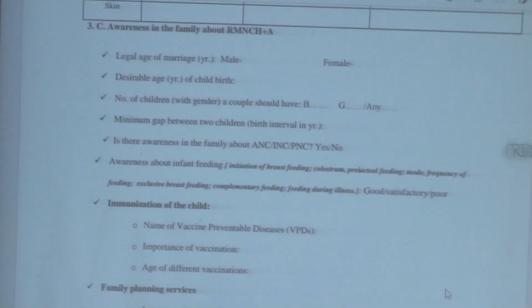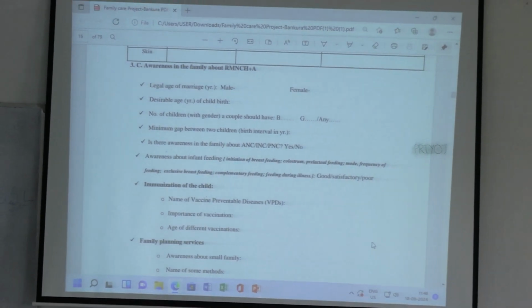So these are all connected because this is all part of a life cycle, right? From the reproductive and maternal, the child is born, neonatal child, and then the child grows into an adolescent. So whatever risk factors are there in each life stage, the disease or the problems carry on to the next phase of life. That is the idea behind RMNCHA. That is a life cycle approach. That is why the care also nowadays is provided in a package in RMNCHA. It is under the same program.